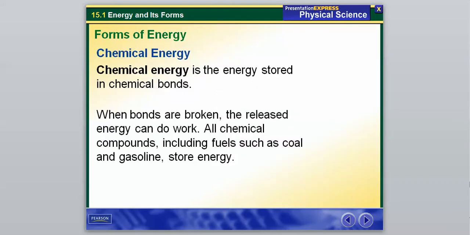Now we have chemical energy, and this is energy that's stored in chemical bonds. Again, we talked about chemical bonds briefly before the end of the first semester. When bonds are broken, the released energy can do work. All chemical compounds, including fuels such as coal and gasoline, store energy. So our cars are powered by fossil fuels and other things like that. Other things are powered by fossil fuels as well.